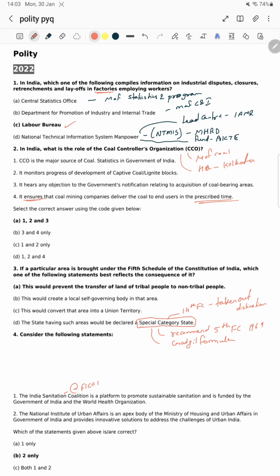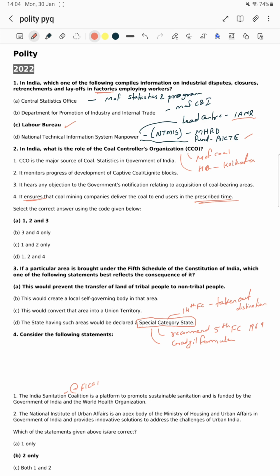It is a lead center, started in 1963 maybe, funded by AICTE. It is a lead center, IAMR. Just pick up this NTMIS and make notes from it. It may be helpful for you. Next, last year they also asked questions on tea, and this year they asked questions on the Tea Board of India.